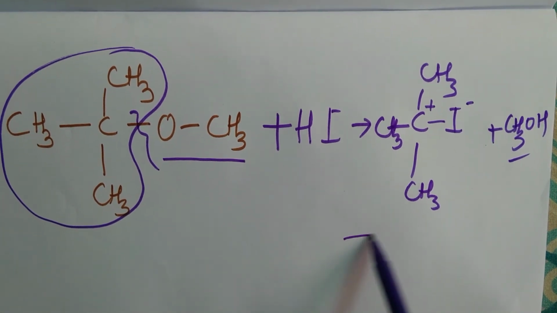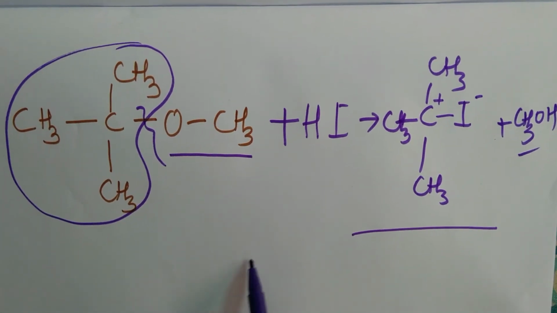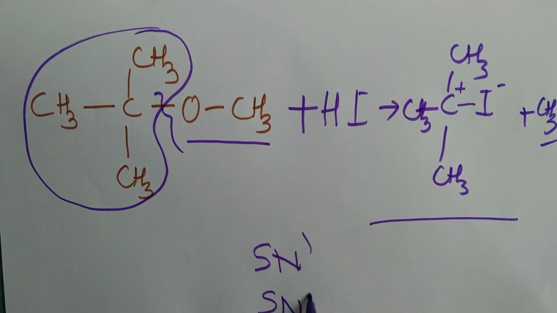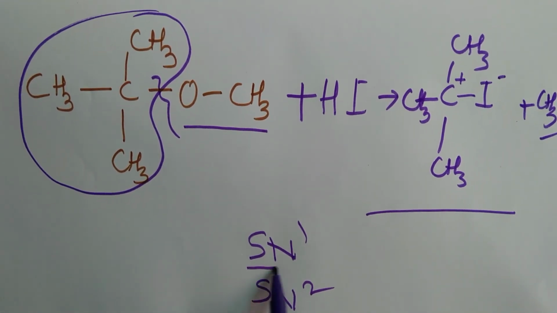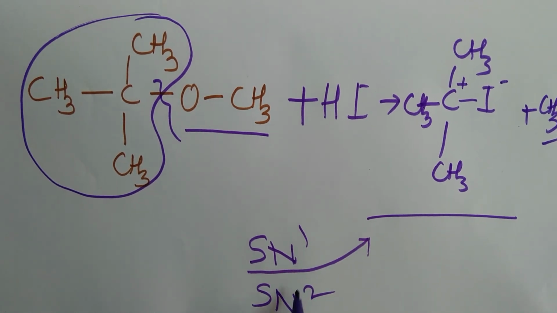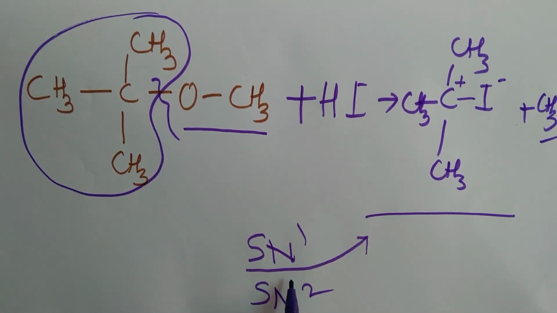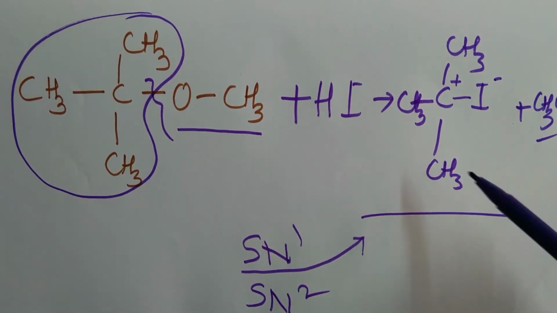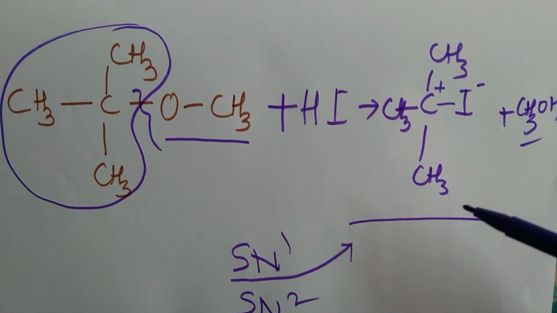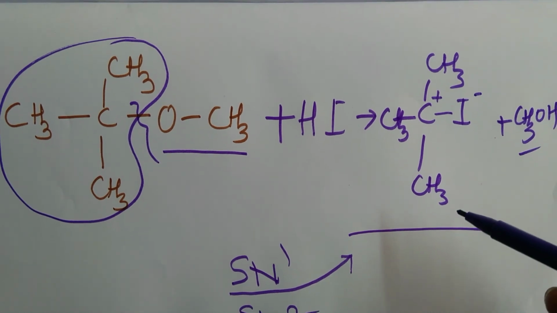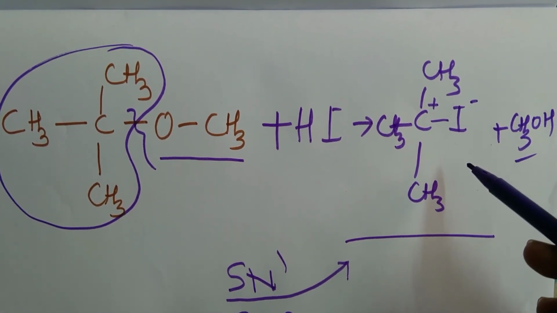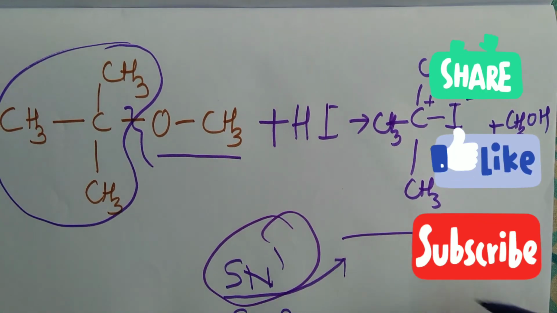Can you tell me which reaction it follows? SN1 or SN2? It follows the SN1 reaction. You have already studied in haloalkanes that SN1 is a two-step reaction. Step 1 is formation of the carbocation and step 2 is what? Step 2 is attack of the halogen atom. So this reaction follows the SN1 mechanism.